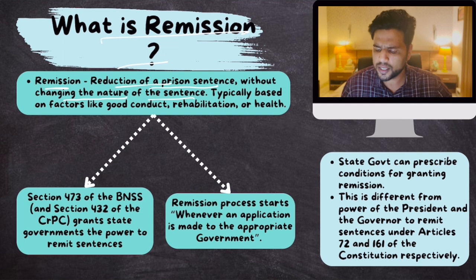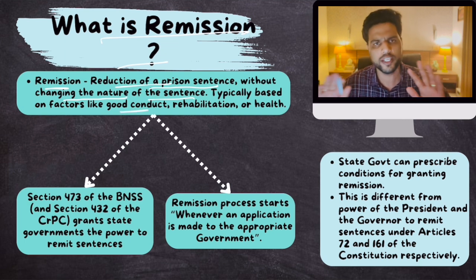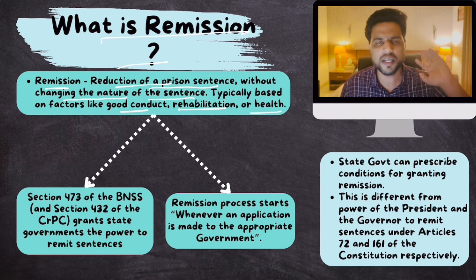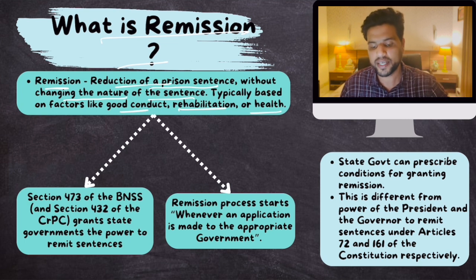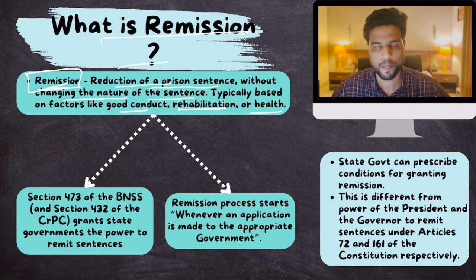Generally, remission is granted on factors of good conduct. When the person was in jail, he showcased good conduct. Maybe he's ill, maybe there is a family emergency. On various reasons, the applicant can submit, and the jail authorities and the state government can take a call whether to remit the sentence or not.